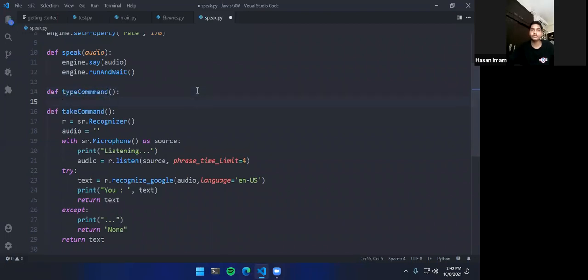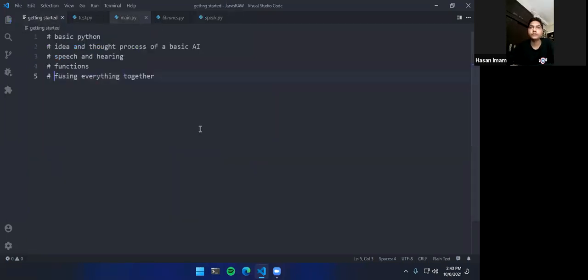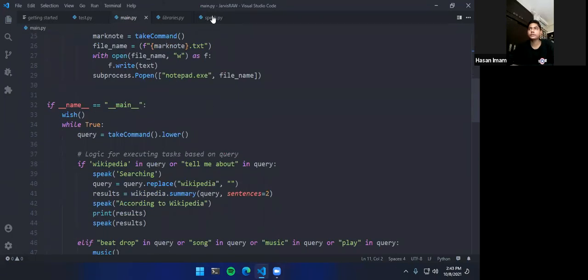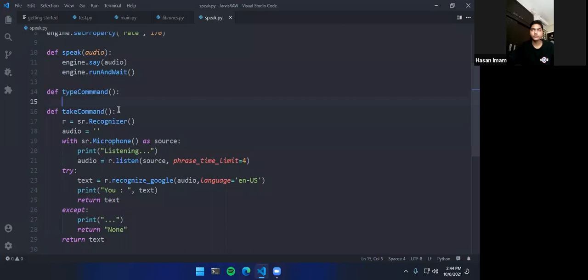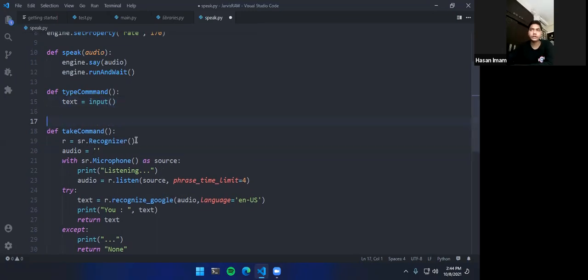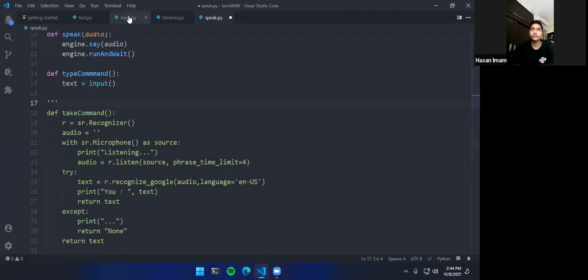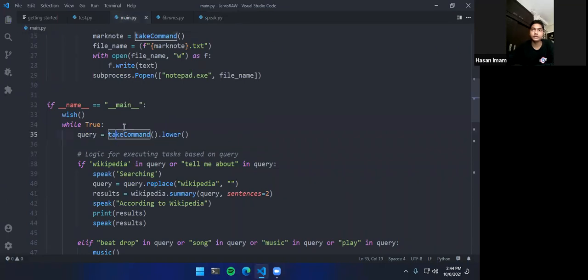And what that function will do is, let me quickly check type command, what we have in main.py. So what we can hold is text equals input. If the problem is that you don't have a mic in your computer and you want to use it, you can just comment this whole take command thing out, and from take command, you can just go and change it to type command. So like that.